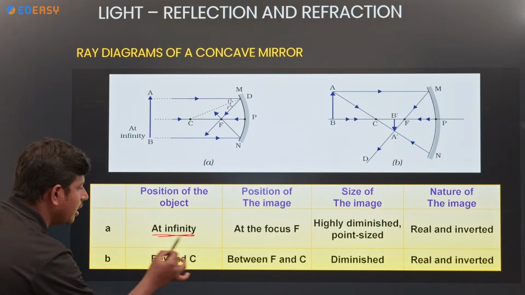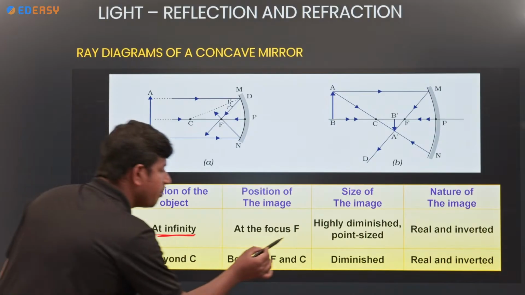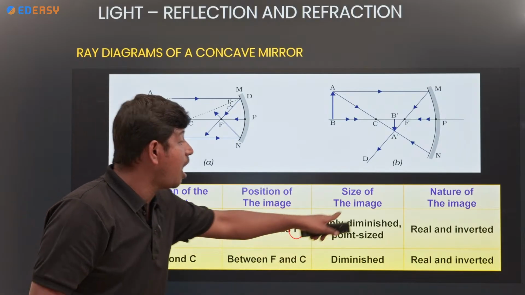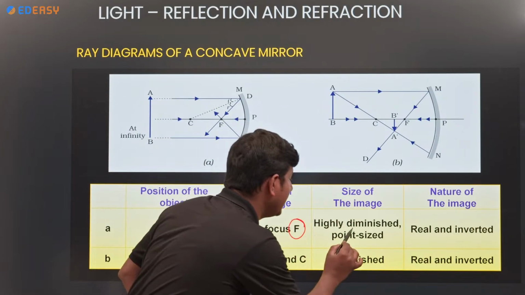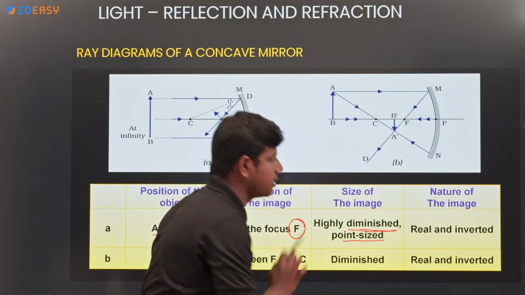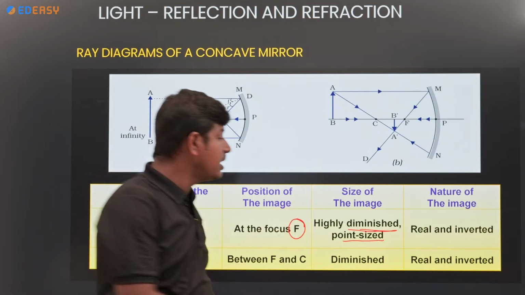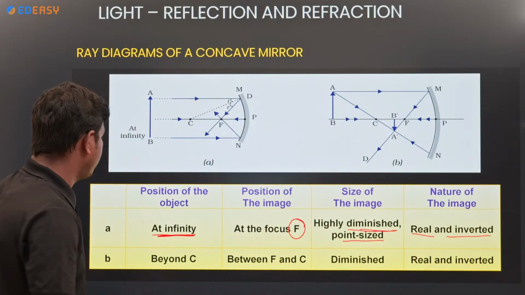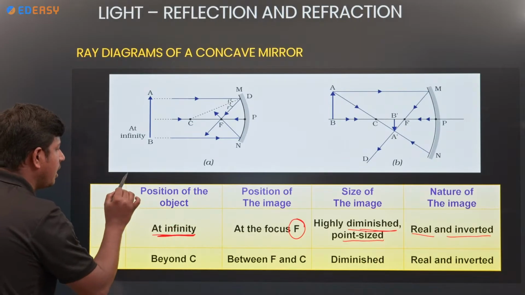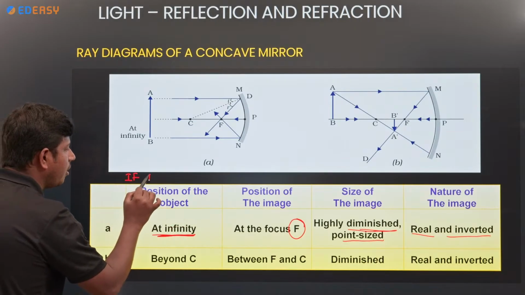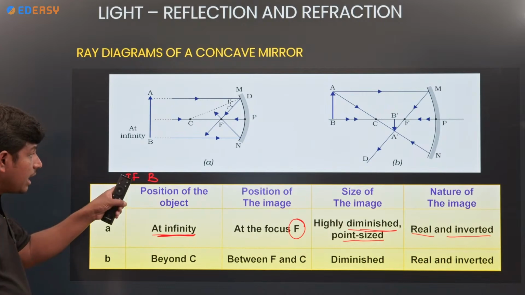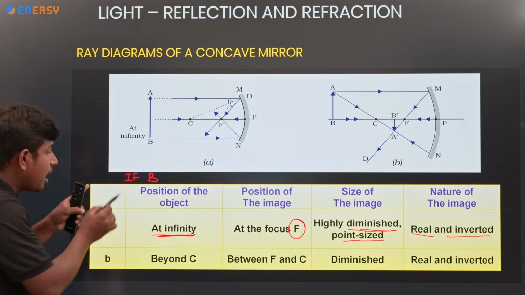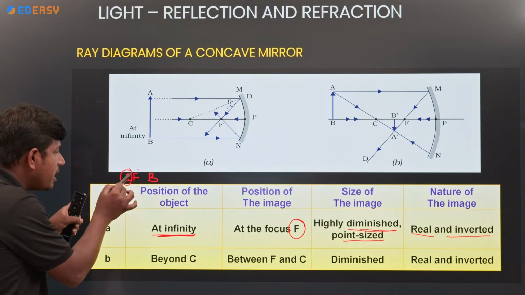See here, object at infinity. Where is the image? At focus. How is the size of the image? Highly diminished, point size. And what is the nature of the image? Real and inverted. Real and inverted image only. Okay, look here: I means image, F means focus. Object at infinity, image at focus.